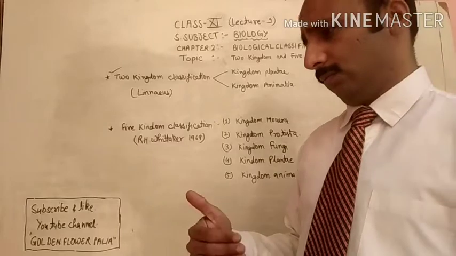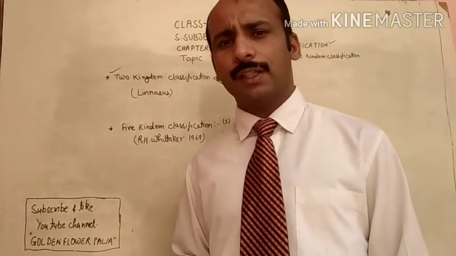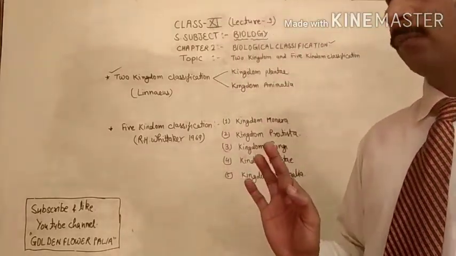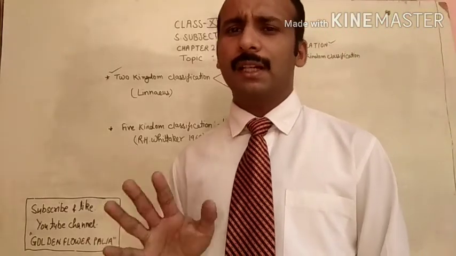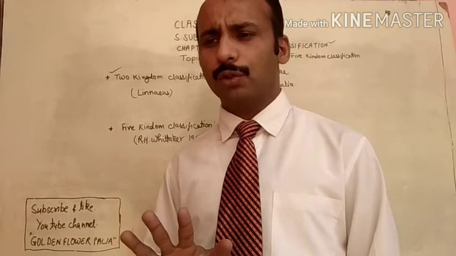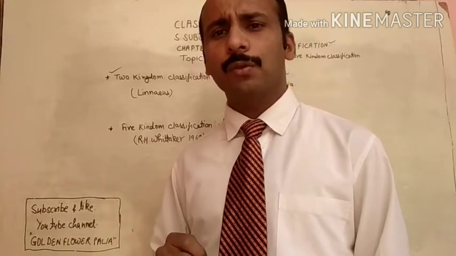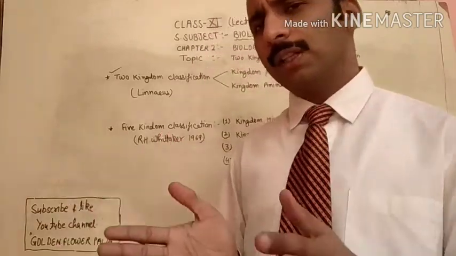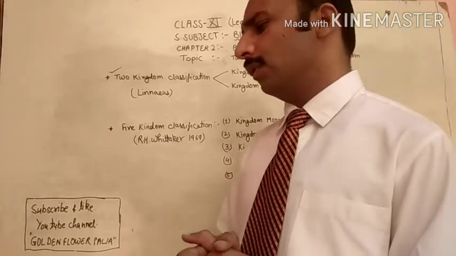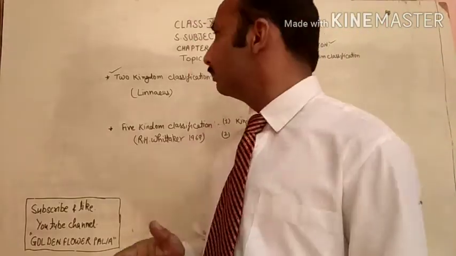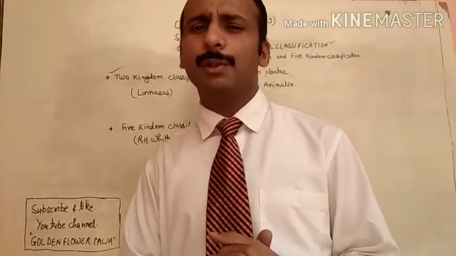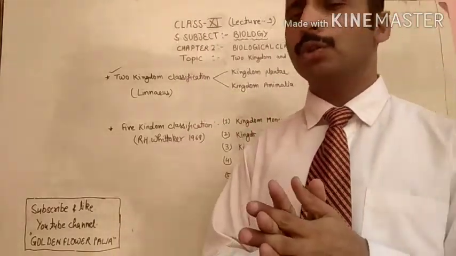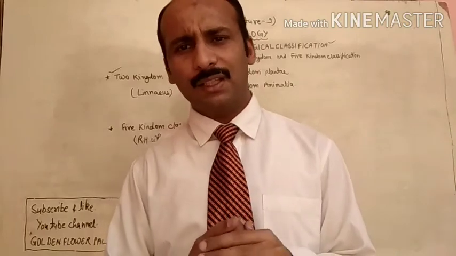What characters did he choose for the classification? He chose for the plants that the organisms which cannot move, they are the plants and they follow the process of photosynthesis. So in the two kingdom classification, all such organisms belong to the same group, that is the kingdom Plantae.